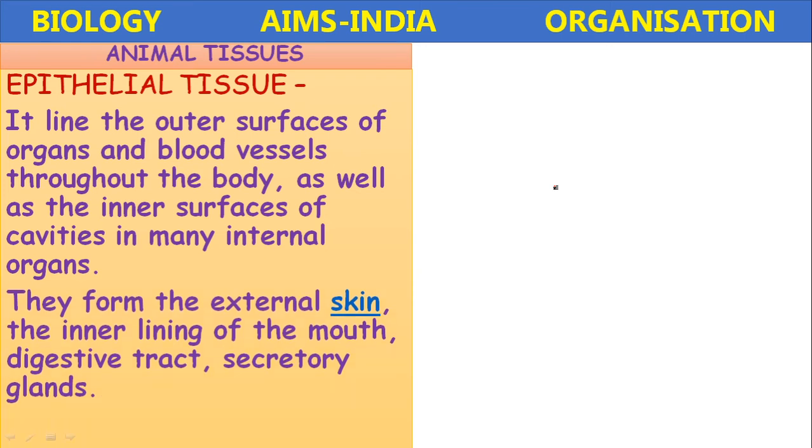This epithelial tissue forms the external skin, the integument system, the skin and the parts of the skin and their functions. So they form the external skin, the inner lining of the mouth, the inner lining of the digestive tract, and the secretory glands.